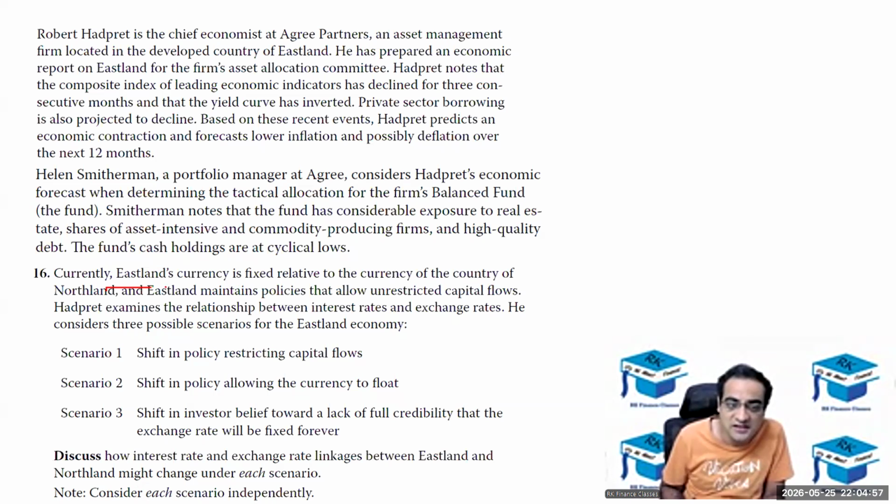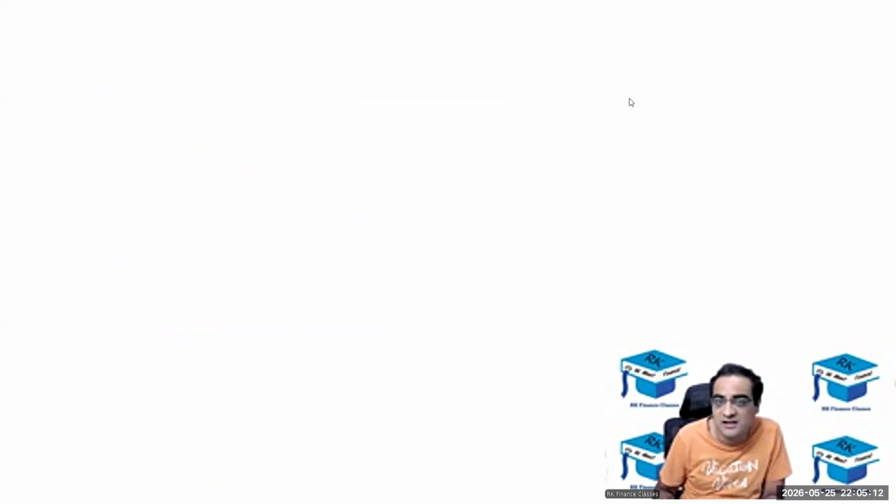So the currency is fixed right now. The pegging is there right now with respect to the country Northland, and they are having unrestricted capital flows. Now, what does this mean? Before I ask you guys to put your answer in the chat section, I start evaluating it.